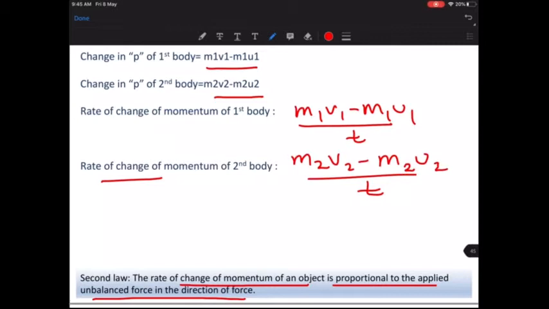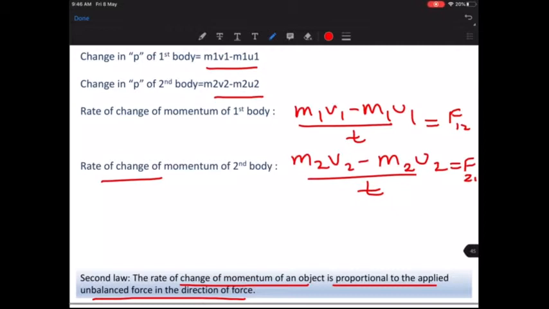So this is the rate of change of momentum I have calculated. It is equal to the applied unbalanced force. This means this is equal to some applied unbalanced force. This is also equal to some applied unbalanced force. So let me write this as F12. Let me write this as F21.